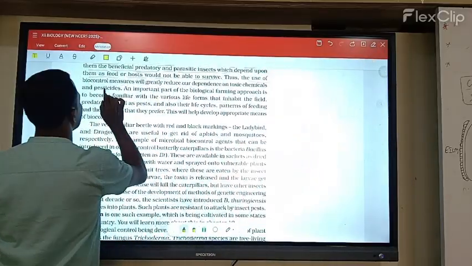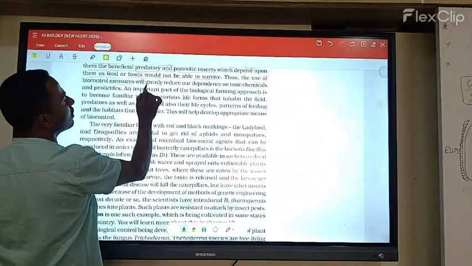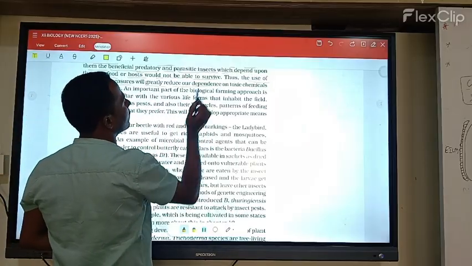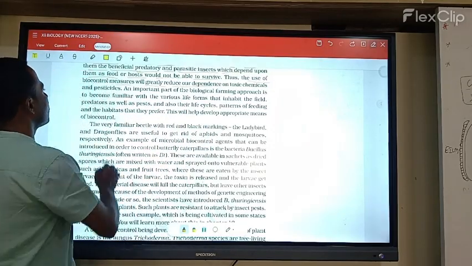Thus, the use of these biocontrol measures will greatly reduce our dependence on toxic chemicals and pesticides.